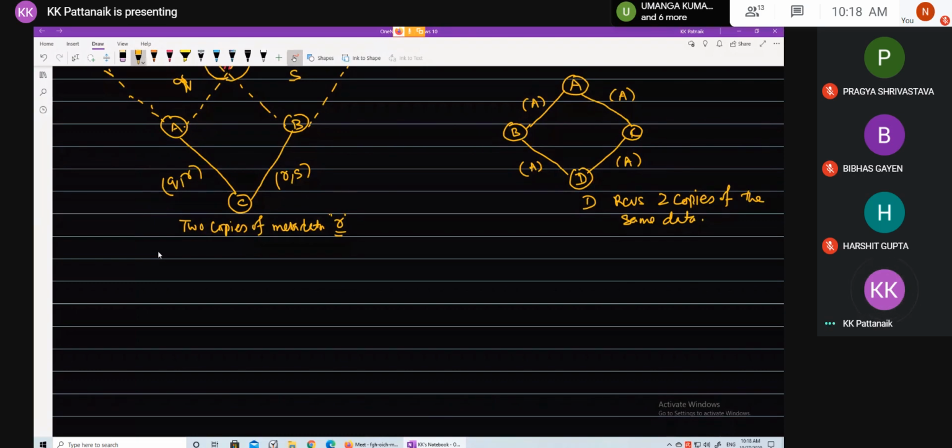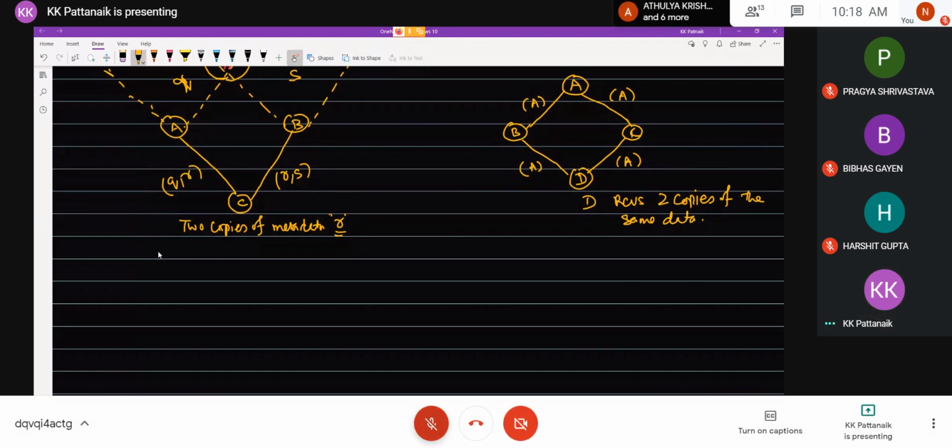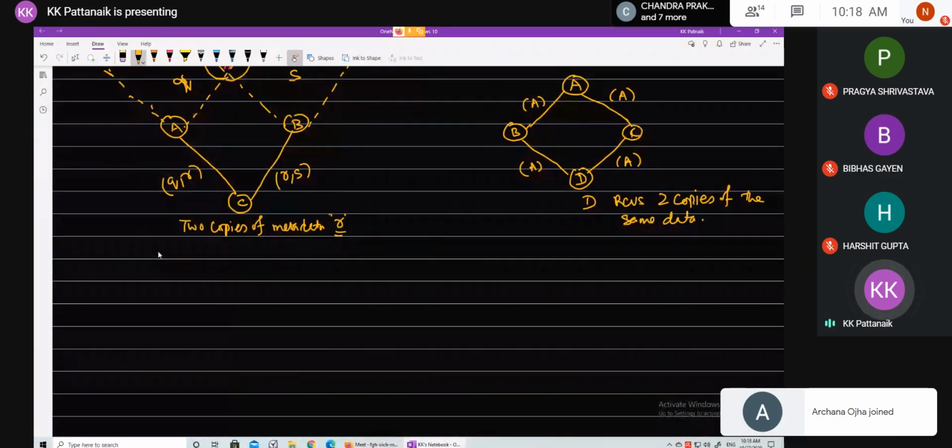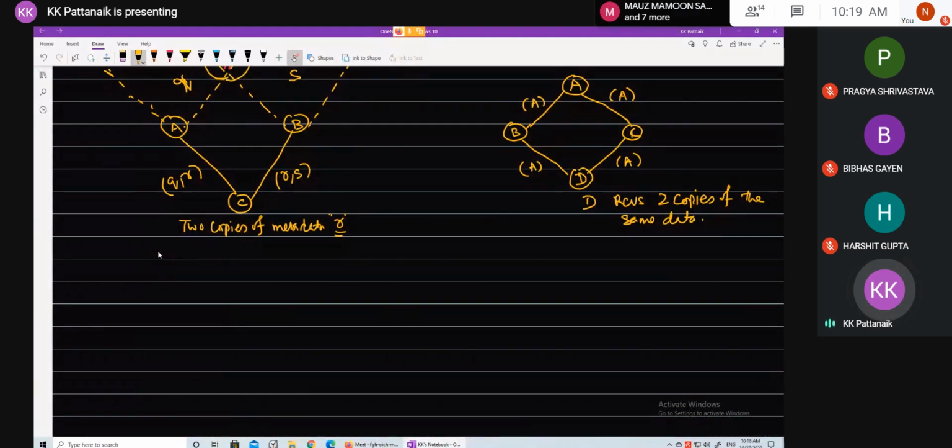Is it clear? So as somebody said, the file size can be a metadata, the time and date of creation of the data can be a metadata, the location from where it is generated can be metadata, data quality can be metadata, and there can be n number of such examples. Any questions so far?